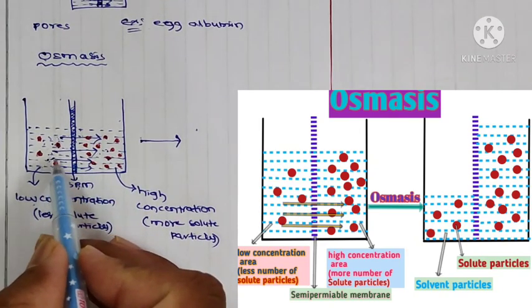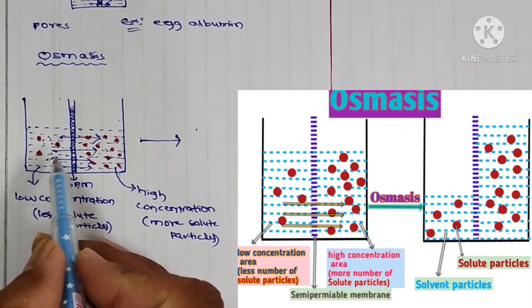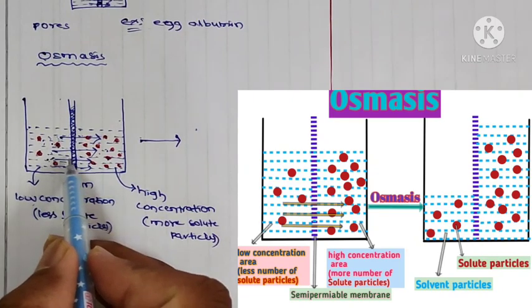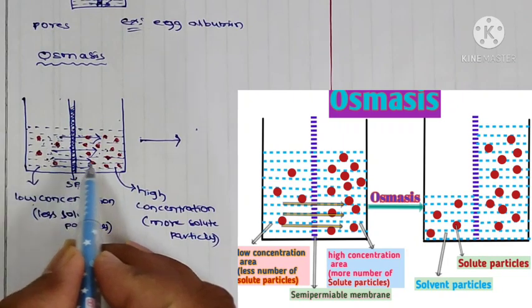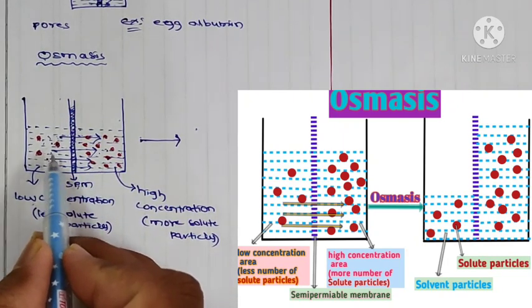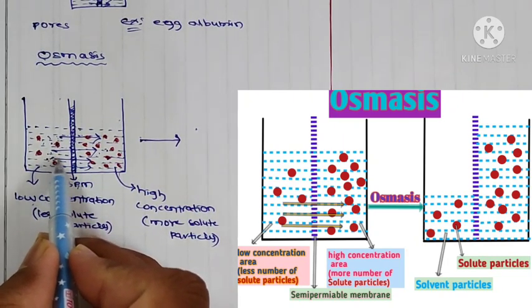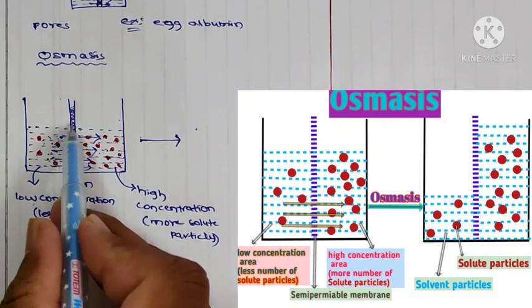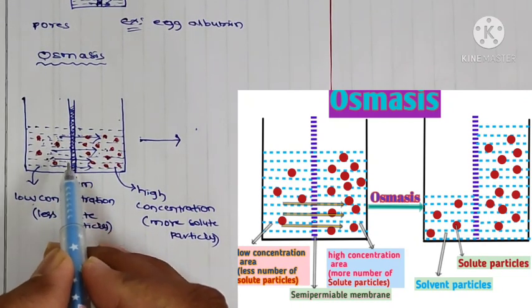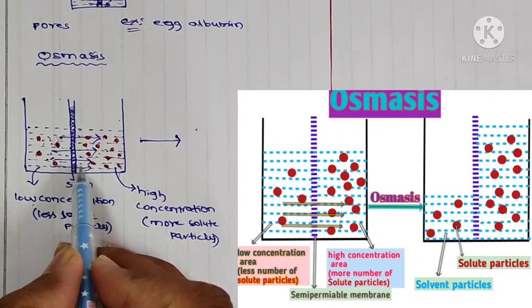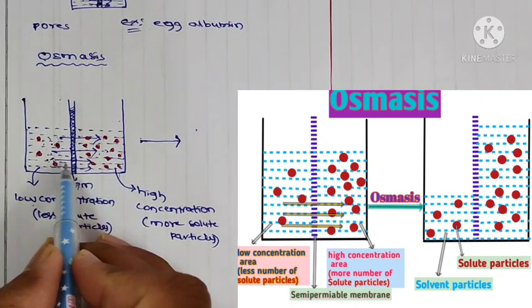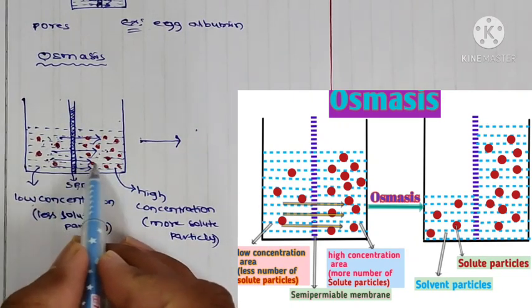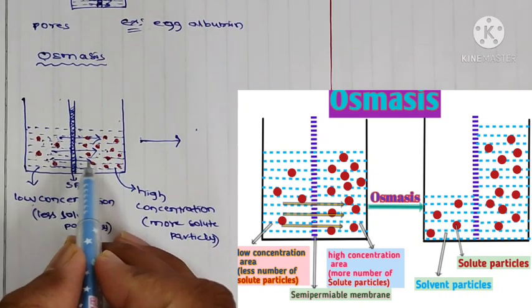The solute particles do not flow from lower concentration area to higher concentration area or the reverse, because the solute particle size is big, but the semi-permeable membrane has small holes. Only the solvent particles flow from lower concentration area to higher concentration area, and this phenomenon is known as osmosis.